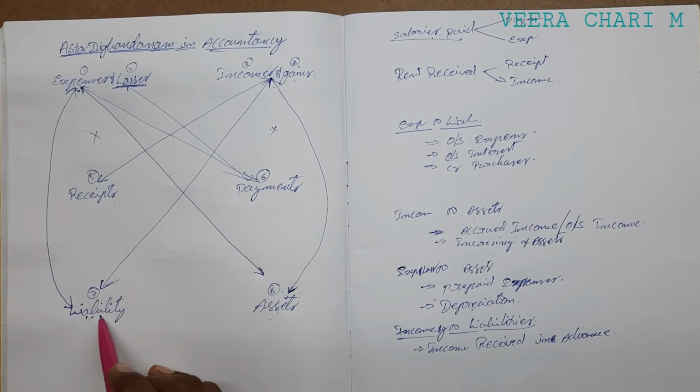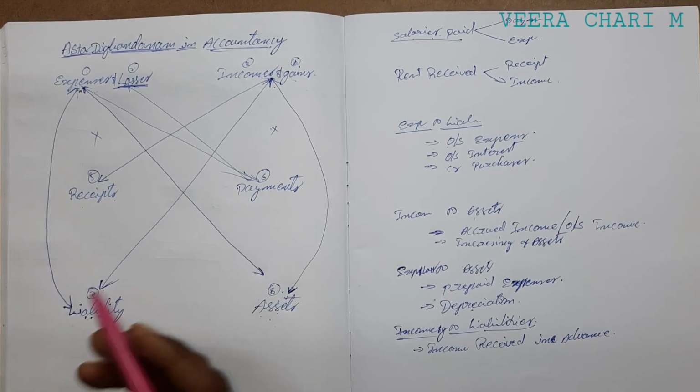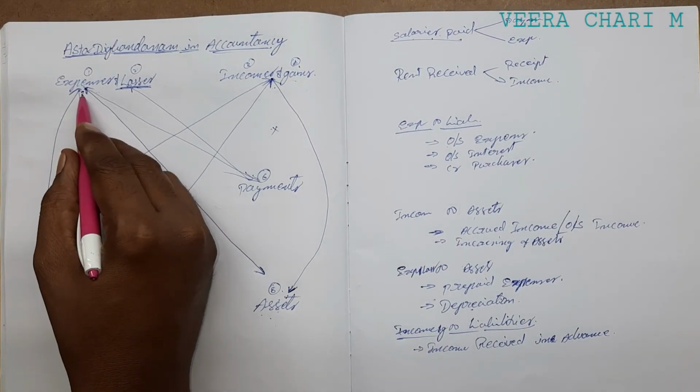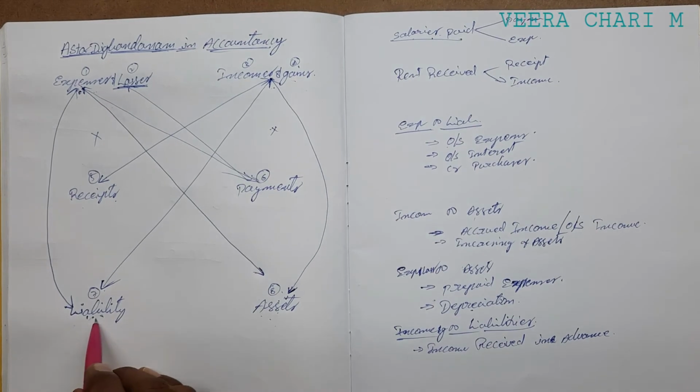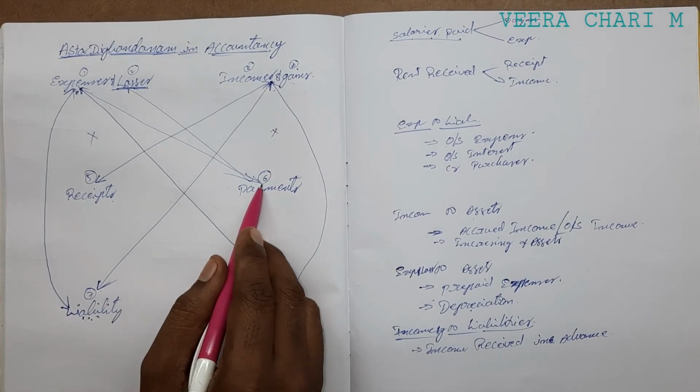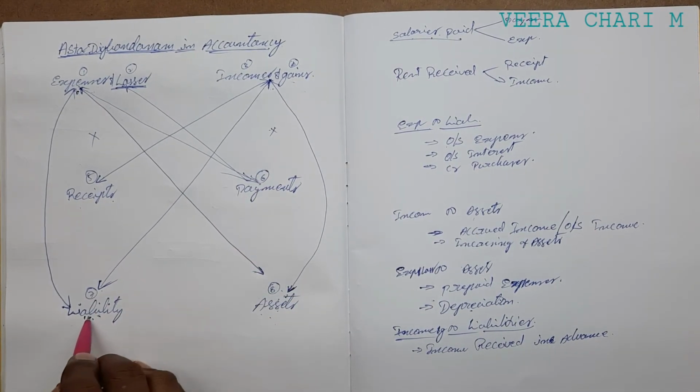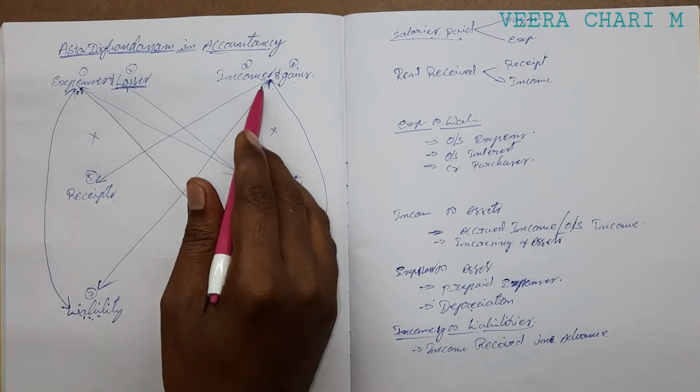If you have taken any liability, that is a loan, then the interest we should pay on that loan is debited as an expenditure. If it is not paid, it is still a liability. If it is a payment, it goes to the payment side, or otherwise it comes to the liability side. The same applies to income also.